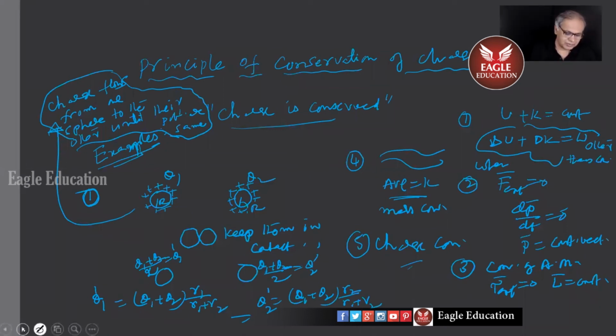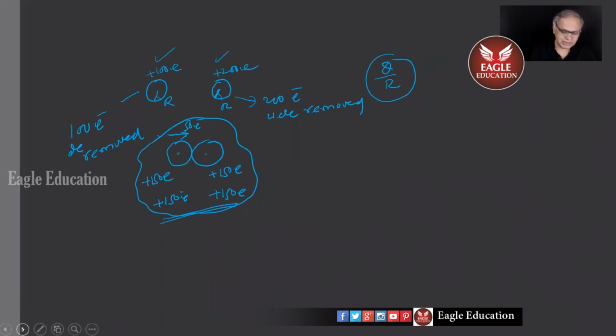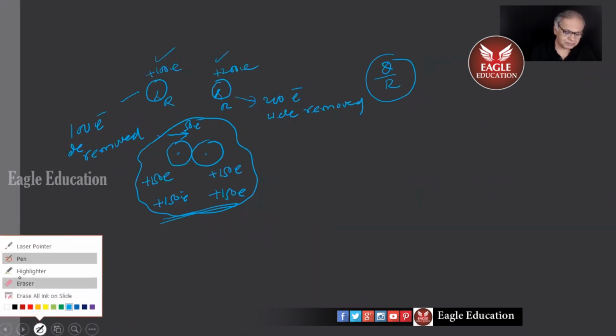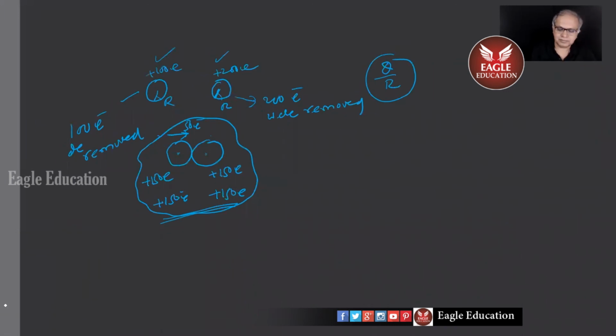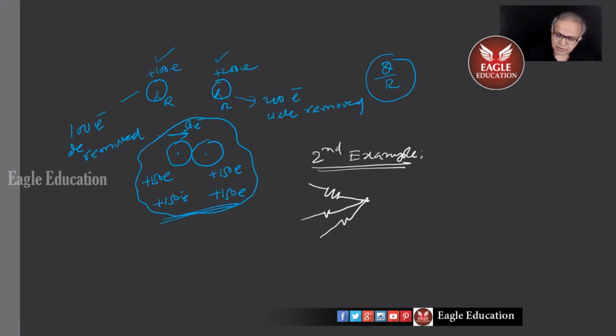Then I'll continue. The second example. Second example of what? Charge conservation. Look, in 10th class also you learned that the sum of the currents entering a junction is equal to the sum of the currents leaving a junction, Kirchhoff's first law.